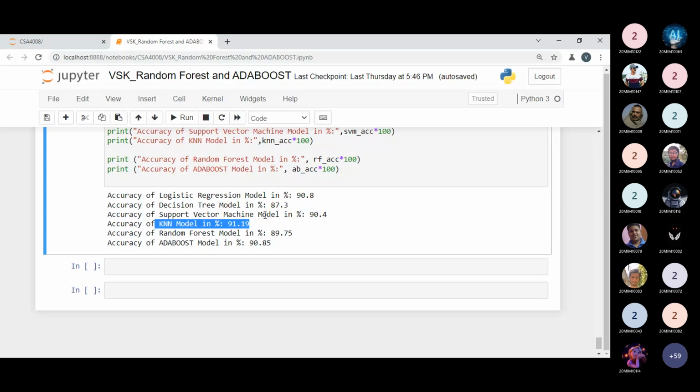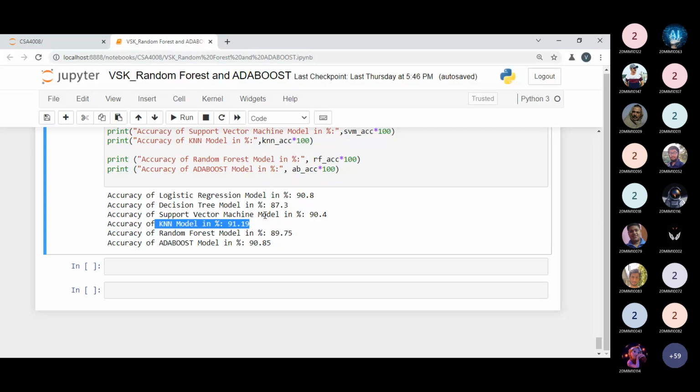But there is no guarantee that logistic regression will always be better, because now you can see it is 90.8, which is very close to 91%. The KNN model is also giving 91%. So every time there is no guarantee we can get the same accuracy.